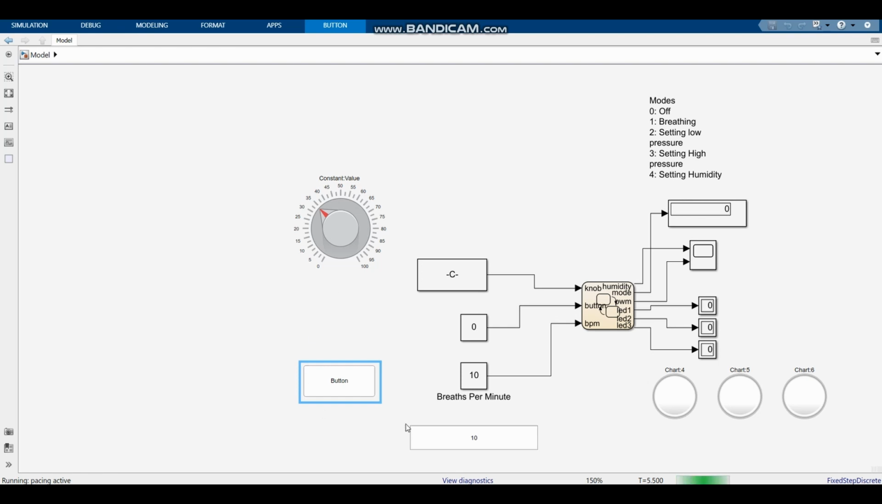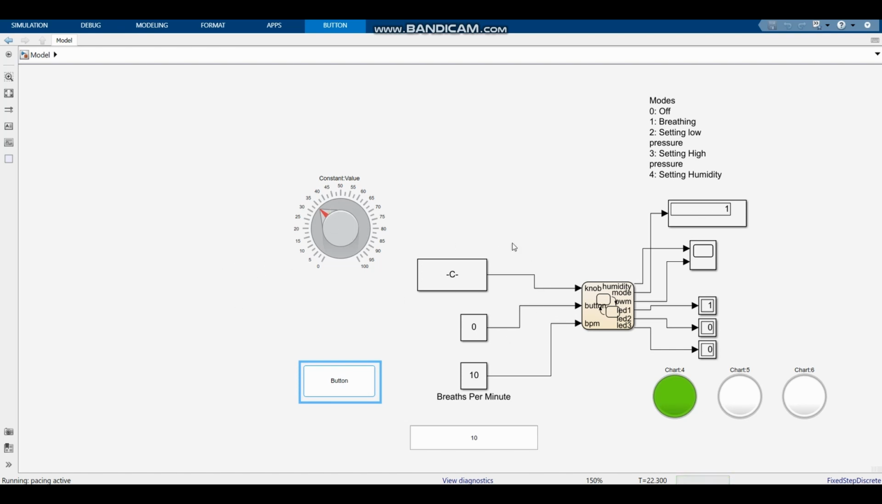If I'd like to start the system, I can simply hold in the button for a standard period of time, which we can set in the code. Once the system is on, as you can see, it's in breathing mode at the moment, and you'll see that the pressure starts to increase and then decrease again.